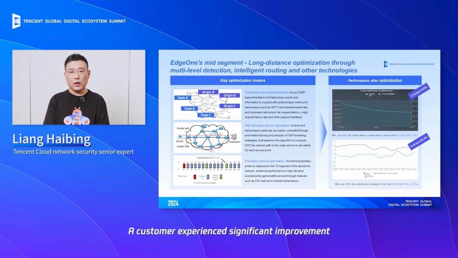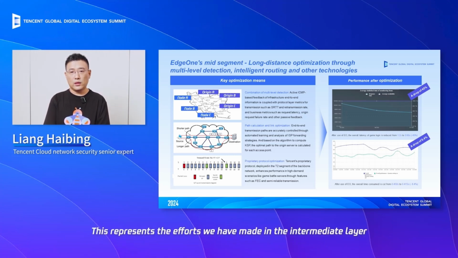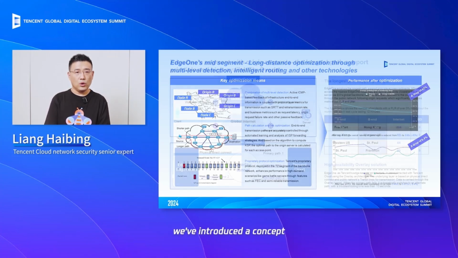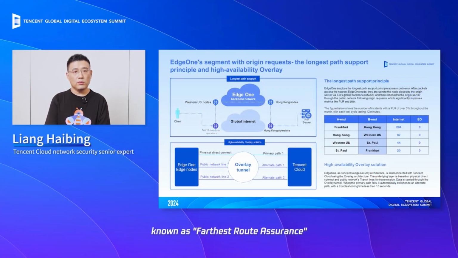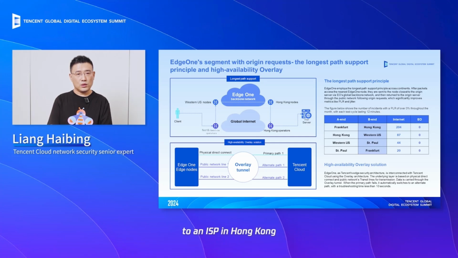A customer experienced significant improvement in network latency after using our EdgeOne. This represents the efforts we have made in the intermediate layer and the origin pole layer. We've introduced a concept known as farthest route assurance. You can think of it as a process where, during normal access, as shown in the diagram on the left, the customer first connects to our North American ISP. Typically, the traffic would then go through the internet to an ISP in Hong Kong before reaching the origin server.